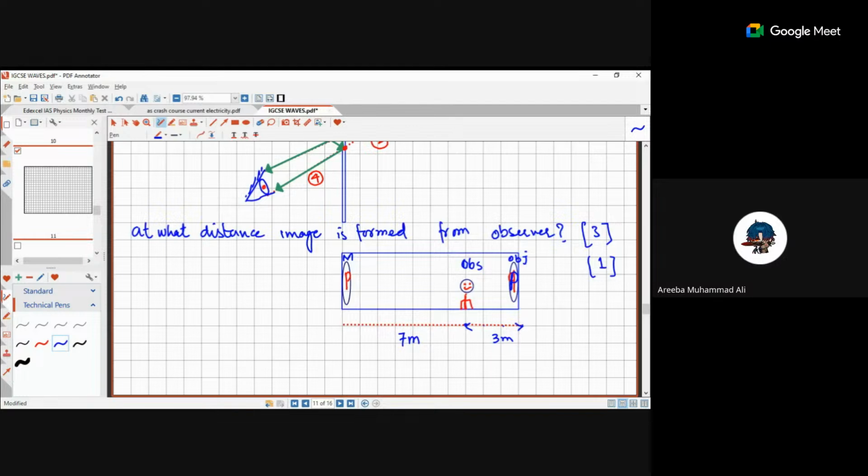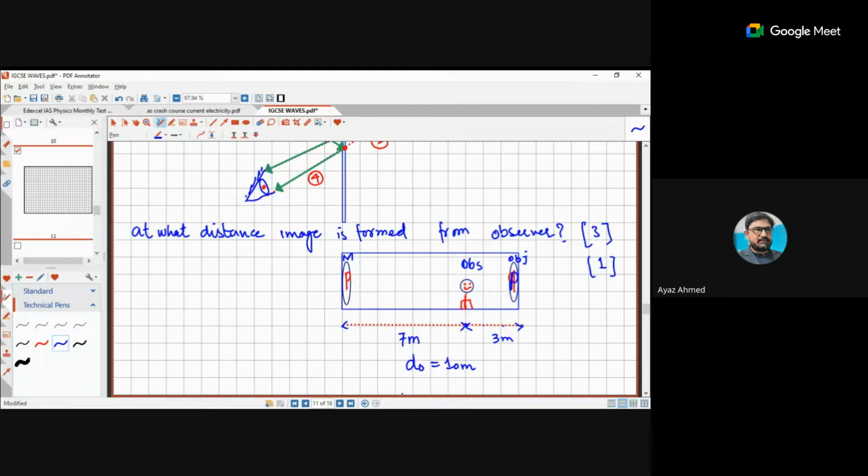So 7 meters. And what is the distance between the mirror and the object? 10 meters. Yes. The distance of the object is 10 meters, right?